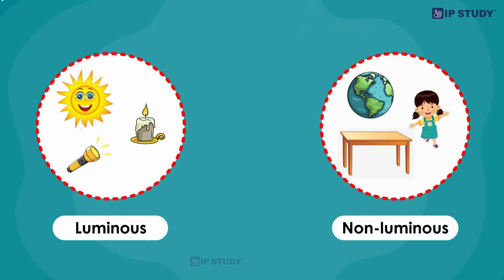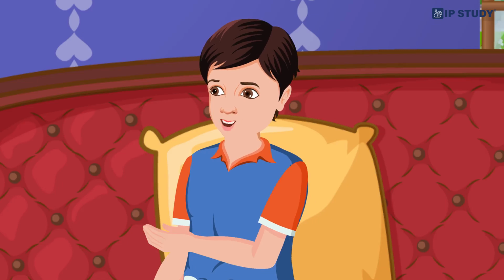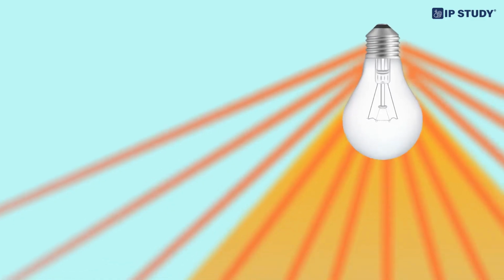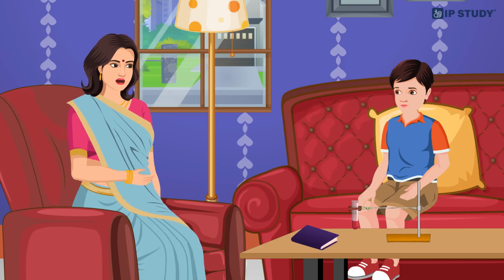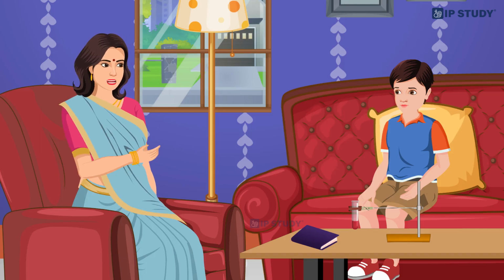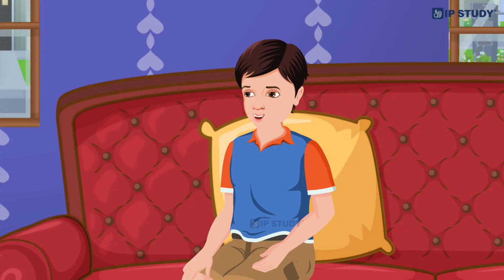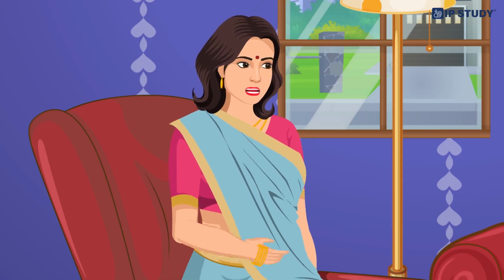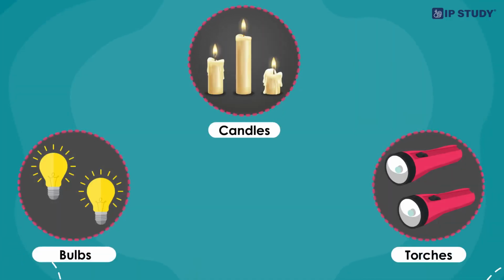First, let's talk about luminous and non-luminous objects. Yeah, I'm excited to learn about light and shadows. On the basis of production of light, we can divide various objects into two groups, luminous and non-luminous. What are luminous objects? Luminous objects emit light. Bulbs, candles, and torches are examples of luminous objects.